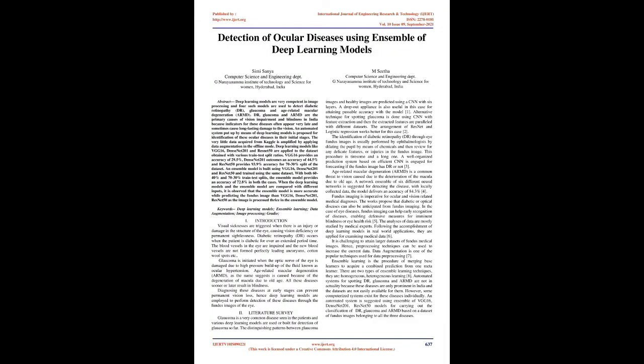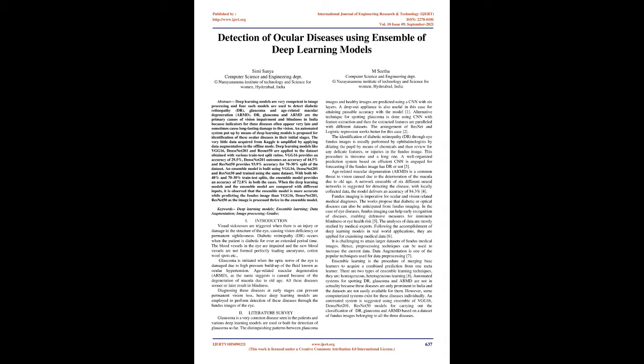Detection of ocular diseases using an ensemble of deep learning models. Abstract: Deep learning models are very competent in image processing, and such models are used to detect diabetic retinopathy (DR), glaucoma, and age-related macular degeneration (ARMD). DR, glaucoma, and ARMD are the primary causes of vision impairment and blindness in India because indicators for these diseases often appear very late and sometimes cause long-lasting damage to the vision.